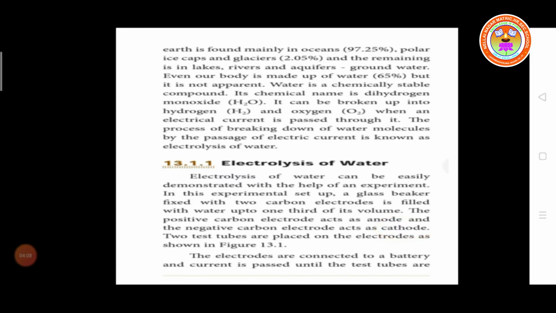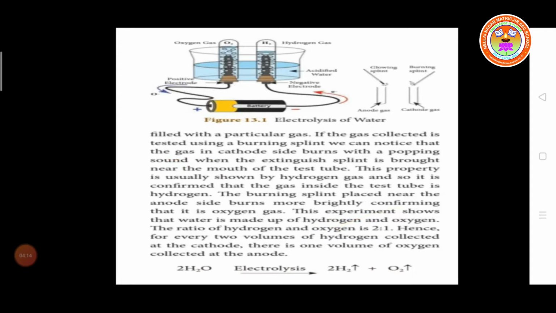The electrodes are connected through a battery and current is passed until the test tubes are filled with a particular gas. When the electric current is passed, the electrolysis takes place and the gases are split, present at the top of the test tube. The gas collected is tested using a burning splint.